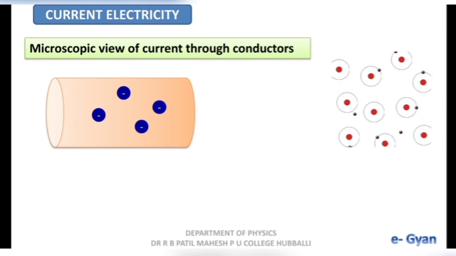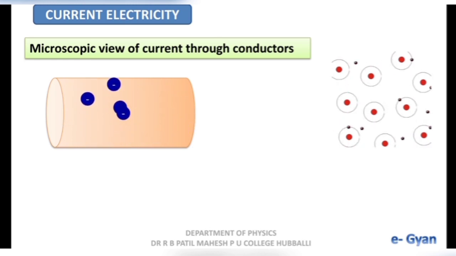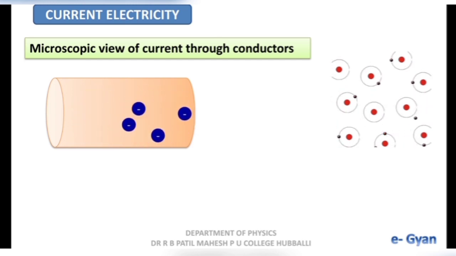Due to this kinetic energy, these electrons will move with a high speed in random motion. So you can say this. No electrons are moving in particular direction. They are moving in all directions. By this we come to know that they are moving in zigzag motion.